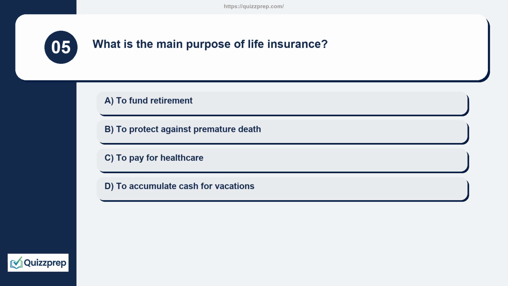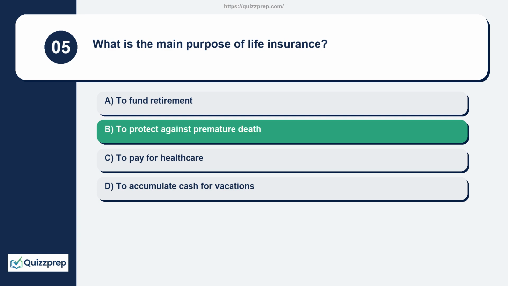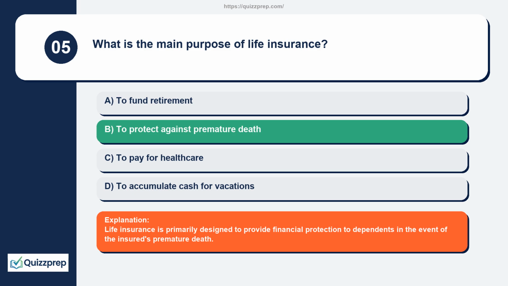Question 5. What is the main purpose of life insurance? To fund retirement, to protect against premature death, to pay for healthcare, to accumulate cash for vacations. Life insurance is primarily designed to provide financial protection to dependents in the event of the insured's premature death.